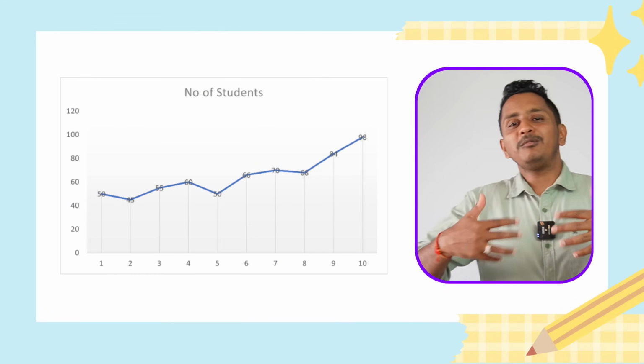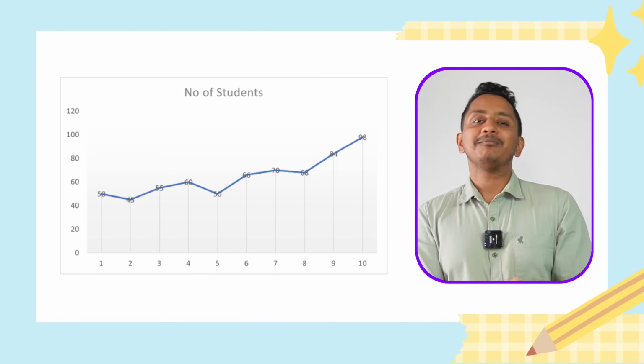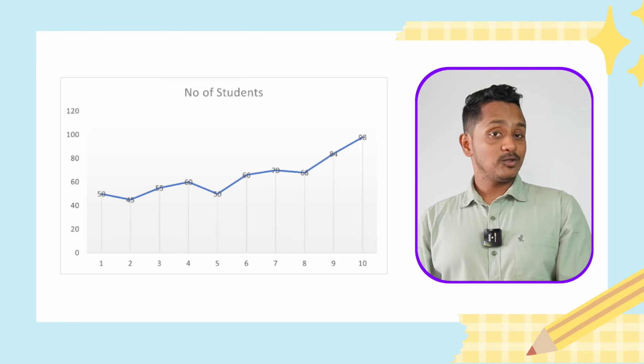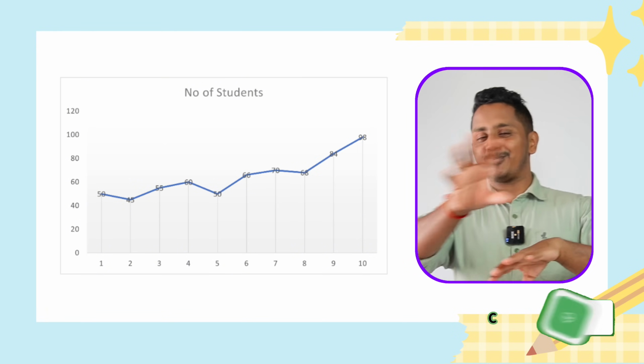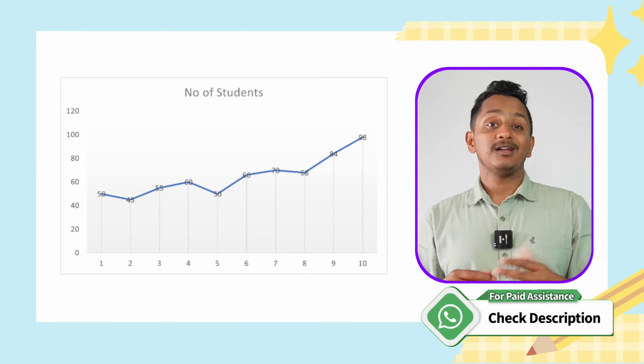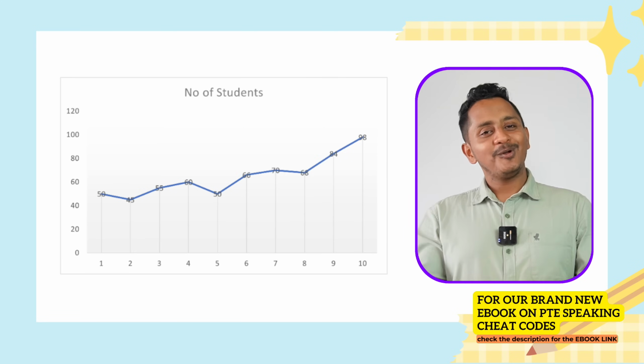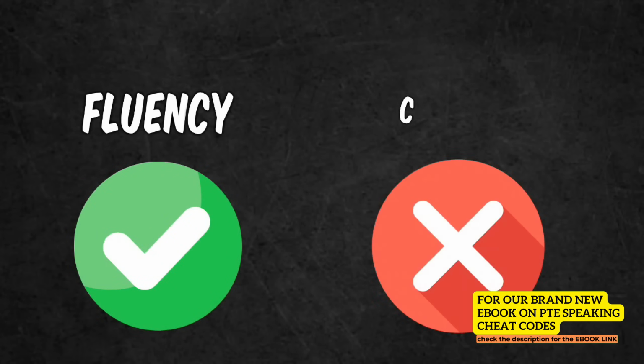That's all. See, when you cannot make out much from the image, then you make it out on your own. Can it come something like this? We never know. It can come, it may not come. They may properly give the x-axis, y-axis. They may not give. We don't know. We should just be prepared. At the end of the day, it is the fluency that matters. Why are you worried about the content?